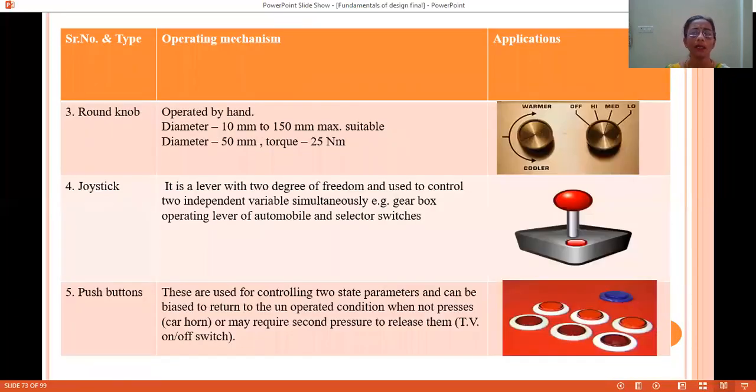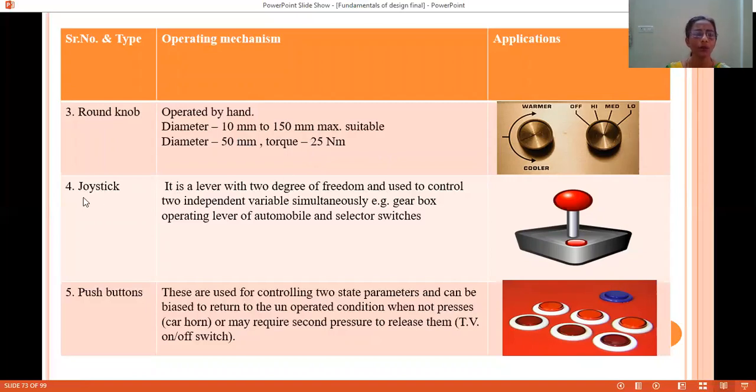Then we have other controls like a round knob. That round knob will be operated by hand. You can see here these are round knobs. This is a cooler, warmer control, so we can operate it in clockwise and anti-clockwise direction. Diameter will vary from 10 mm to 150 mm maximum, and torque application will be around 25 Newton meter.